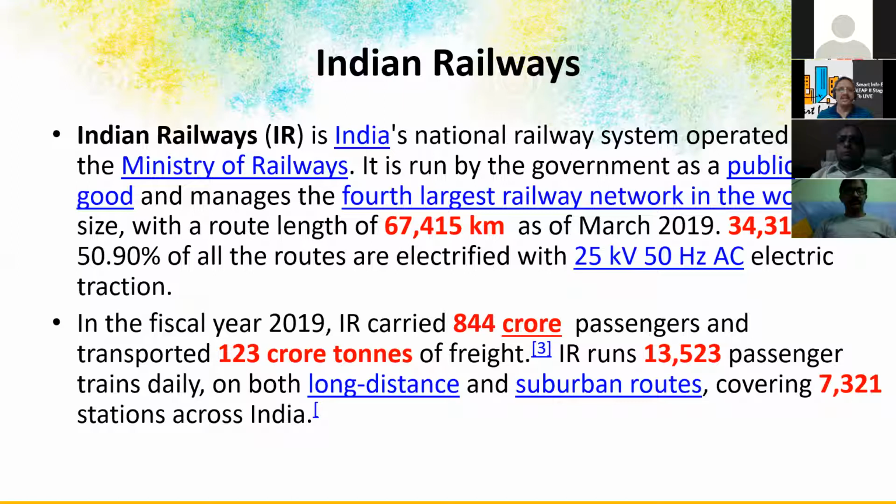In the 2018-19 fiscal year, the railways carried 844 crore passengers, and transported 123 crore tons of freight. The railways runs 13,523 trains every day, both long and short distance, and it has 7,321 railway stations. This is very interesting data.